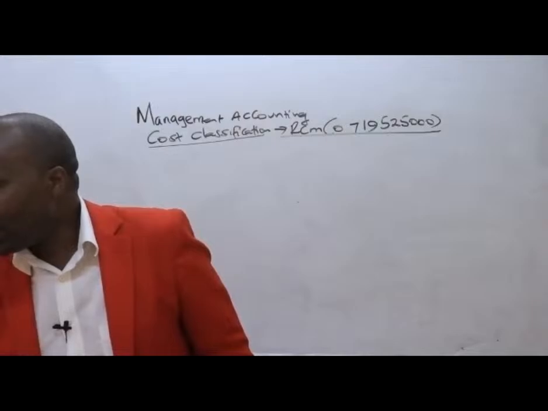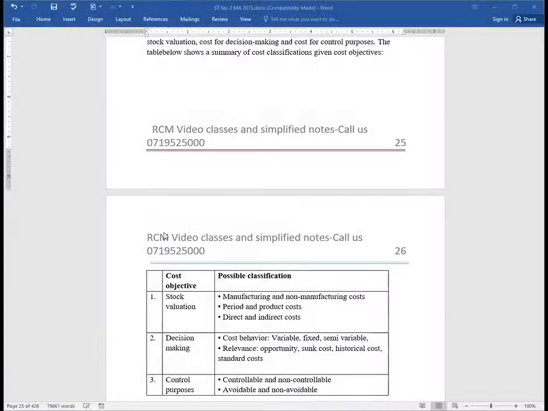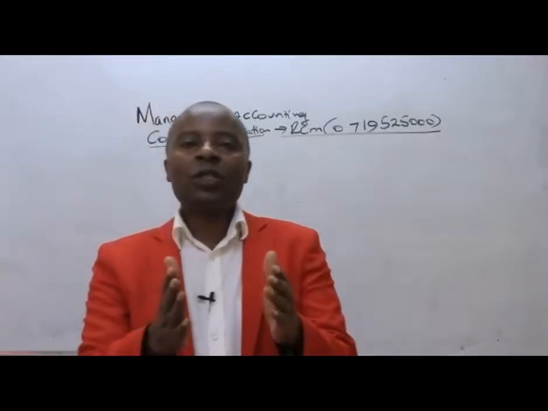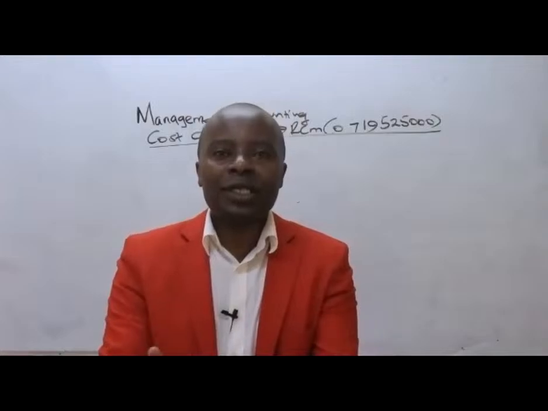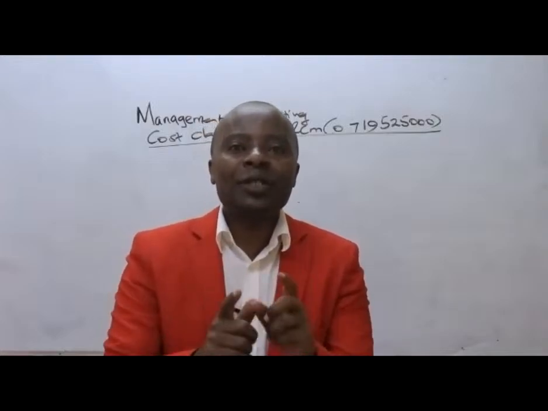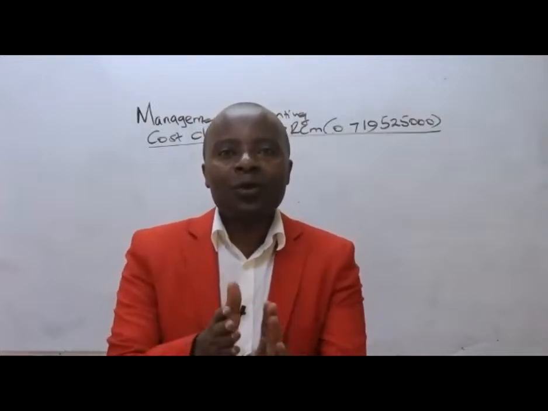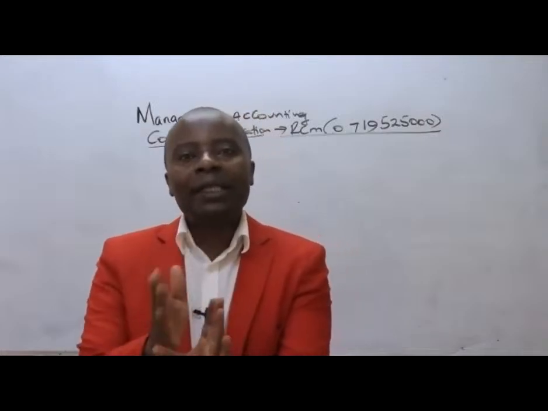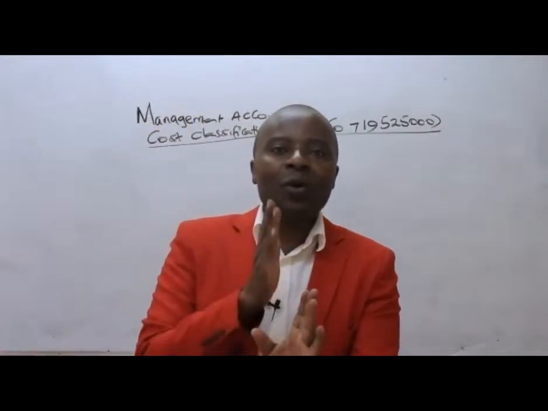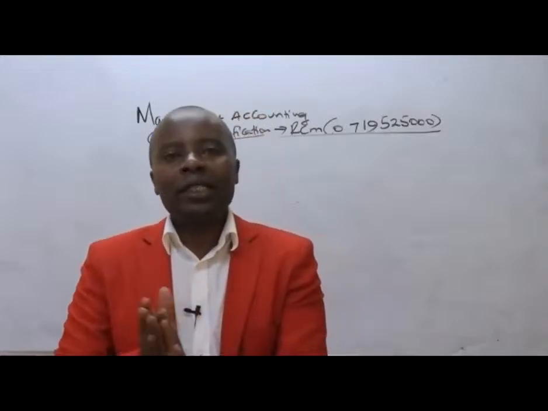Still under stock valuation, we could have a period and a product cost. We could have this kind of classification, yes. So periodic costs, ladies and gentlemen, are those costs which, as the name period suggests, are time-based. Like salaries, we pay our salaries on a monthly basis, like rent. We pay our rent on a monthly basis.